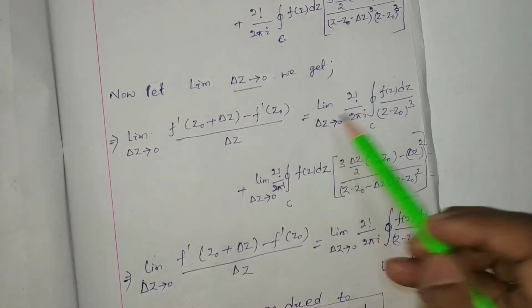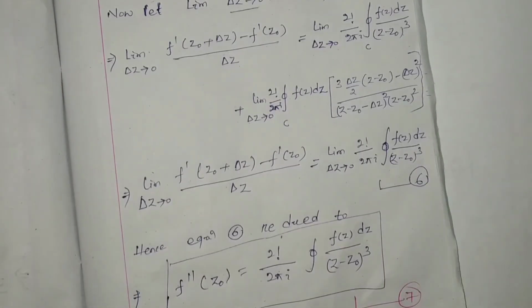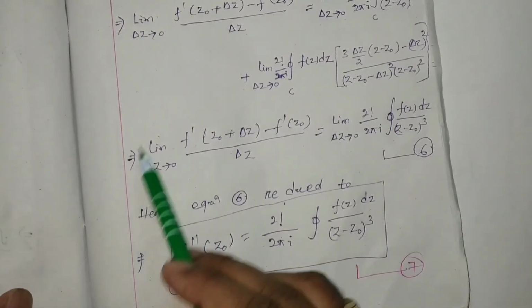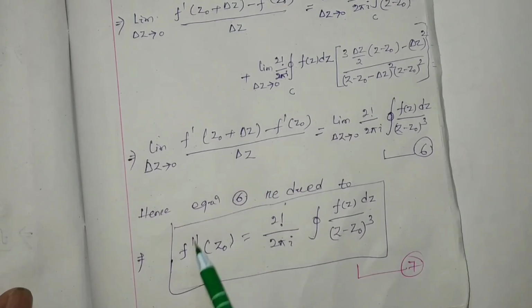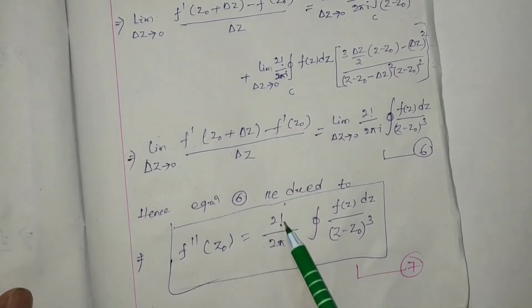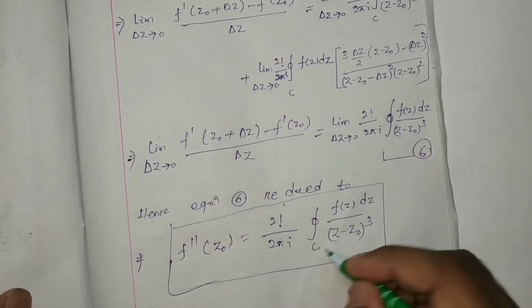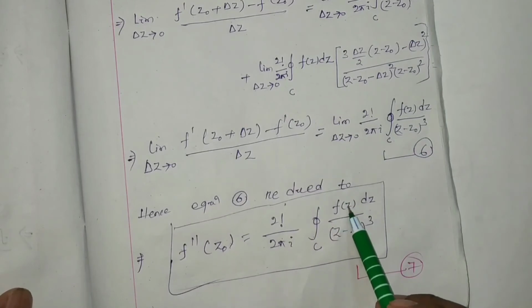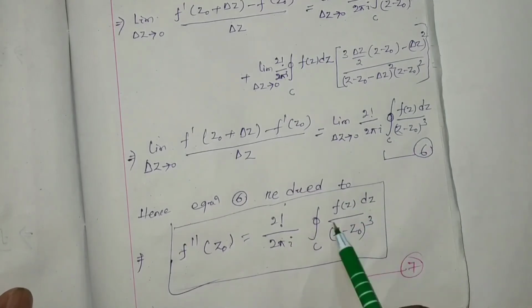So this equation number 6 is going to be reduced to: the left hand side is nothing but f double dash z0, which will be equal to 2 factorial by 2 pi i closed integration c f(z) dz by (z minus z0) whole cube. This is your equation number 7.